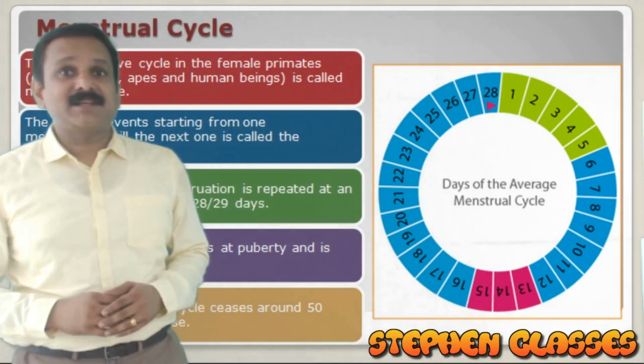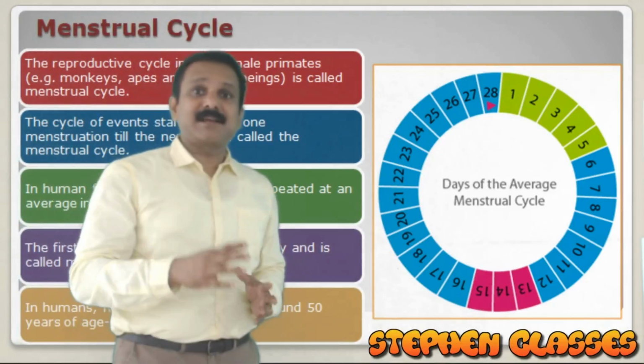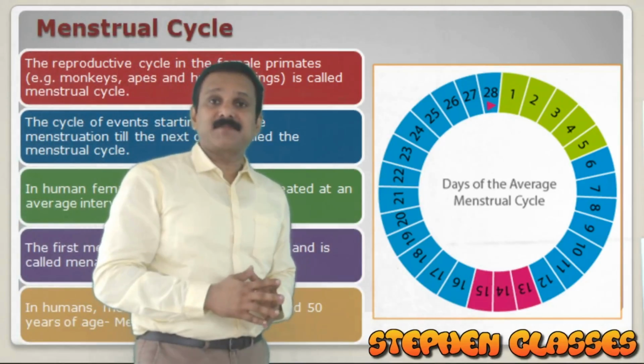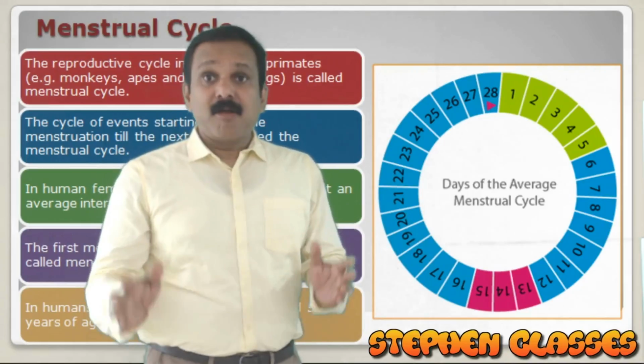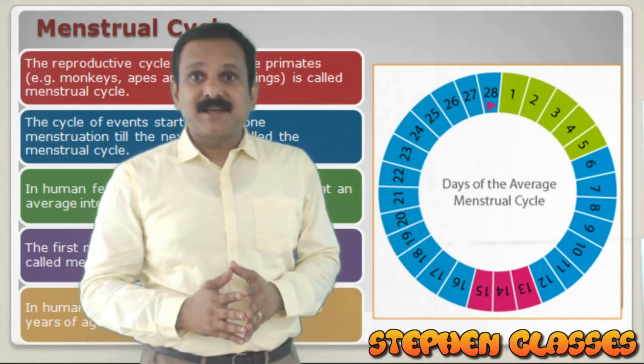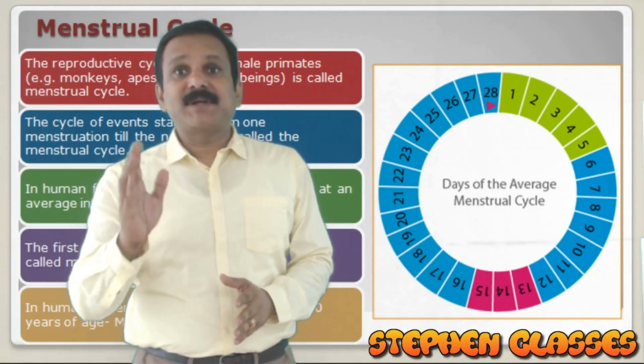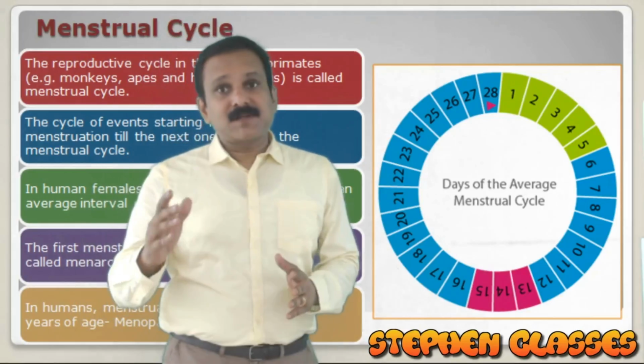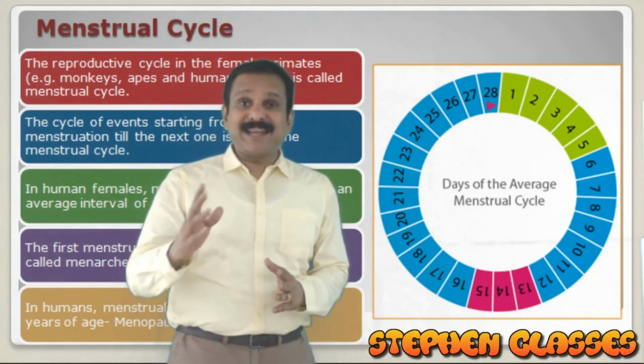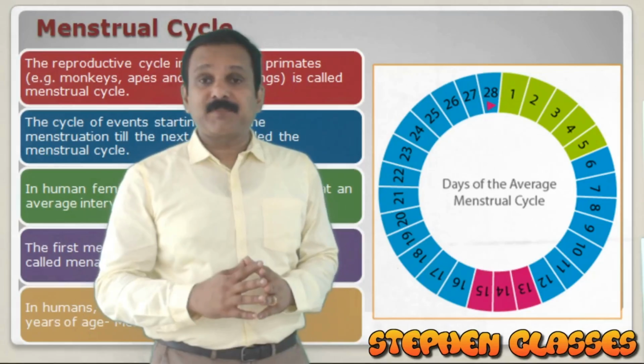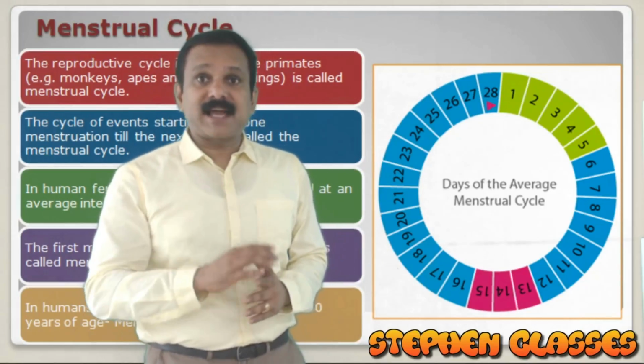We have the first slide explaining about the menstrual cycle and reproductive cycles. The reproductive cycle in female primates is known as menstrual cycle. In the case of non-primates, or animals other than primates, they have estrous cycle.